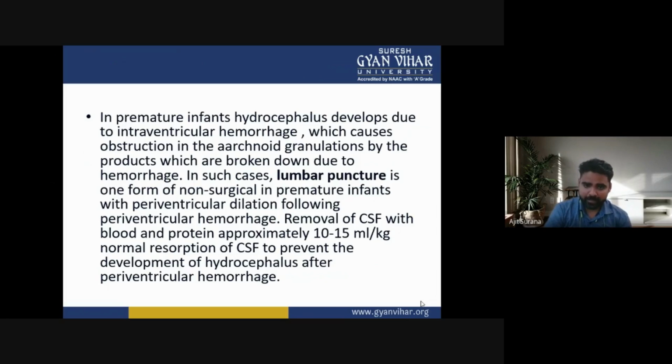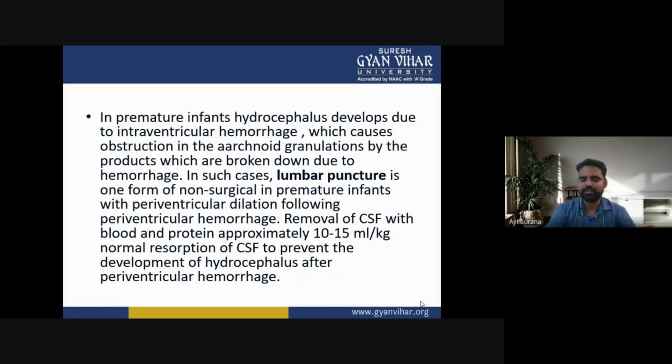So, in premature infants, hydrocephalus is mainly developed due to intraventricular hemorrhage, which causes obstruction in the arachnoid granulation by the products broken down due to hemorrhage.